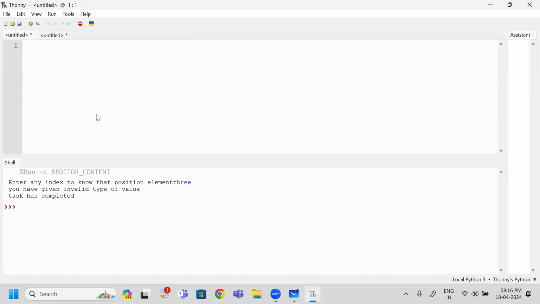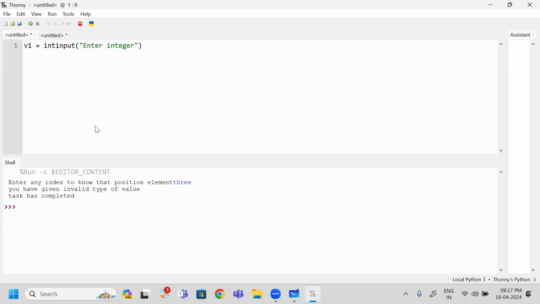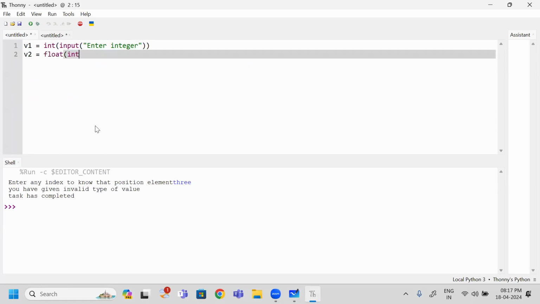So here, n variable. First value v1 I am taking, which is input type. Enter integer I am taking. So name error I am going to show. Next value v2, this is float I am taking. Input enter float I am taking.